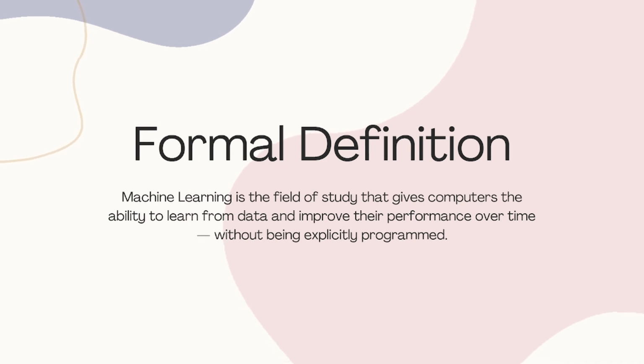Formal definition of machine learning. Machine learning is the field of study that gives computers the ability to learn from data and improve their performance over time without being explicitly programmed. And the more data we give, the better the machine learns.